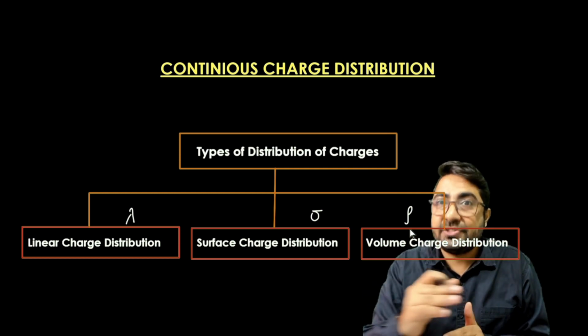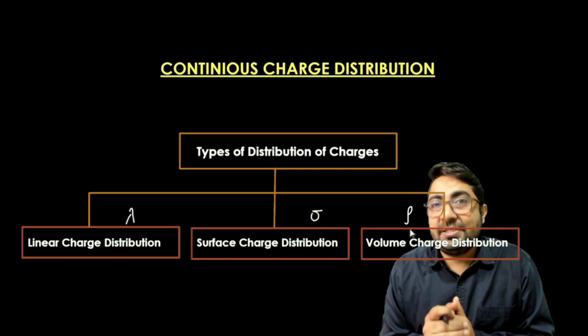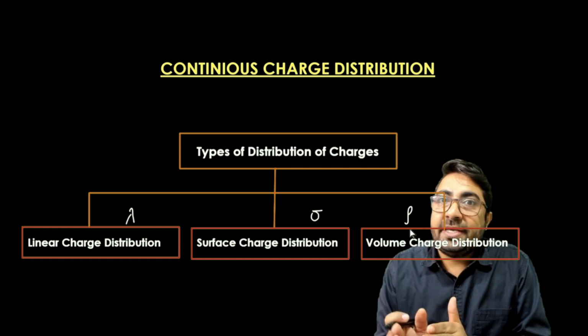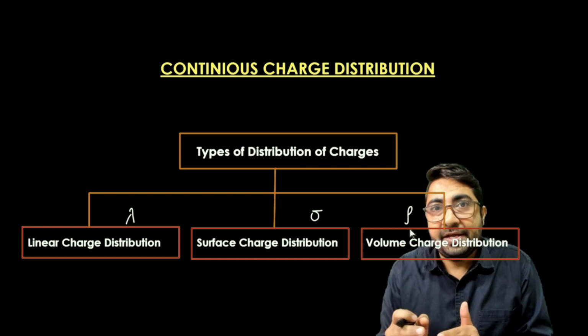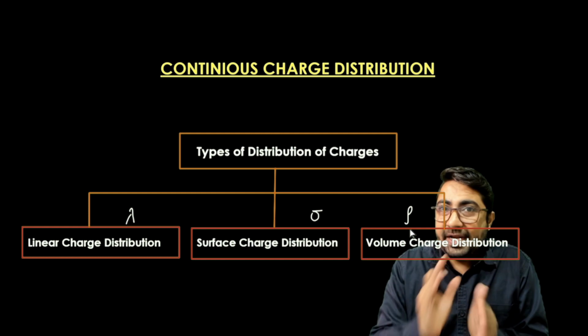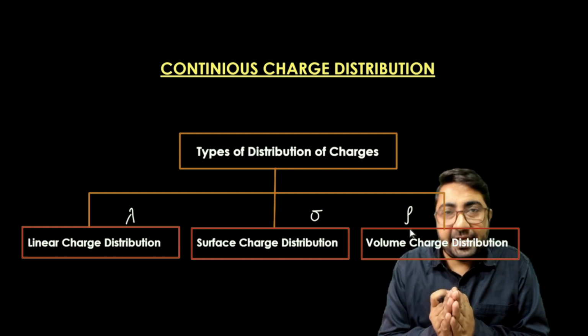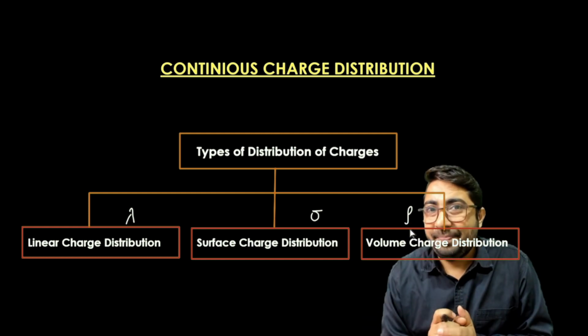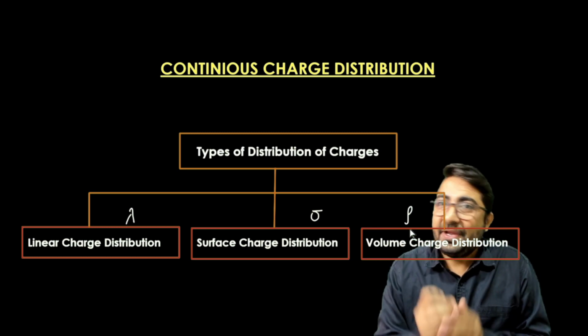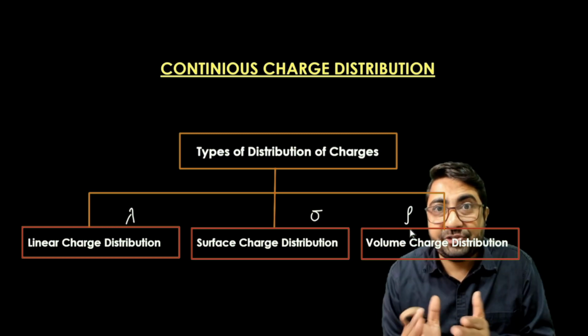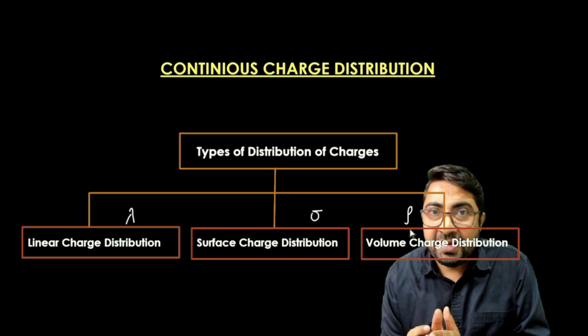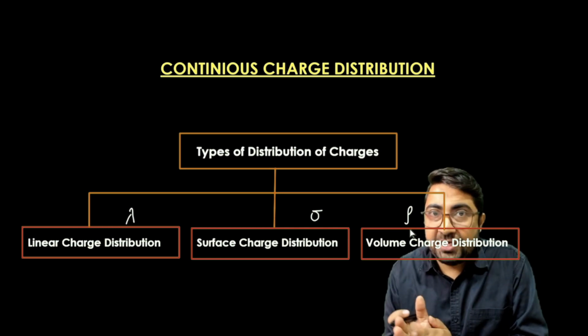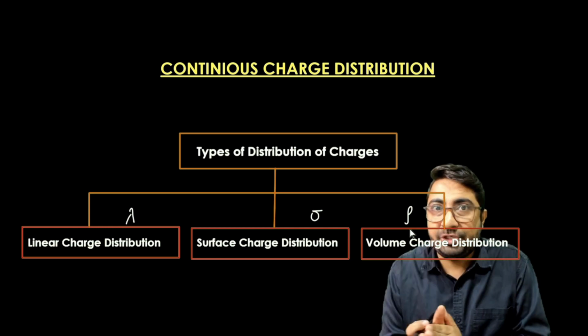Length and width, that is area. In the third, the dimensions are length, width and height, so it is called volume. So there are three types of density in general here, that is charge upon length, charge upon area and charge upon volume. Now let's see how we can define these three charge densities and hence the charge distributions.